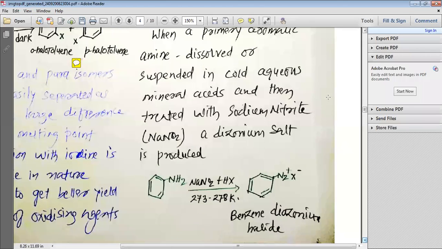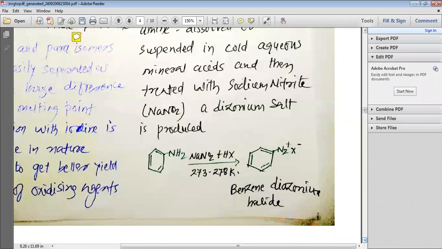Let me repeat it, my dear students: if you have a primary amine, you first suspend it in hydrochloric acid, and then add NaNO2, which is sodium nitrite, at 273 to 278 Kelvin, or 0 to 5 degrees centigrade. You will get an intermediate which is known as the benzene diazonium halide.